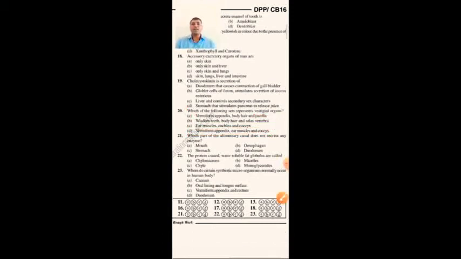Which part of the alimentary canal does not secrete any enzyme? Mouth, esophagus, stomach and duodenum. From the given options, in the mouth the salivary secretions are there. In the stomach, gastric secretions are there. In the duodenum, cholecystokinin secretions are there. So the esophagus is the part in the human body which does not secrete, but which continues the process. So option B.